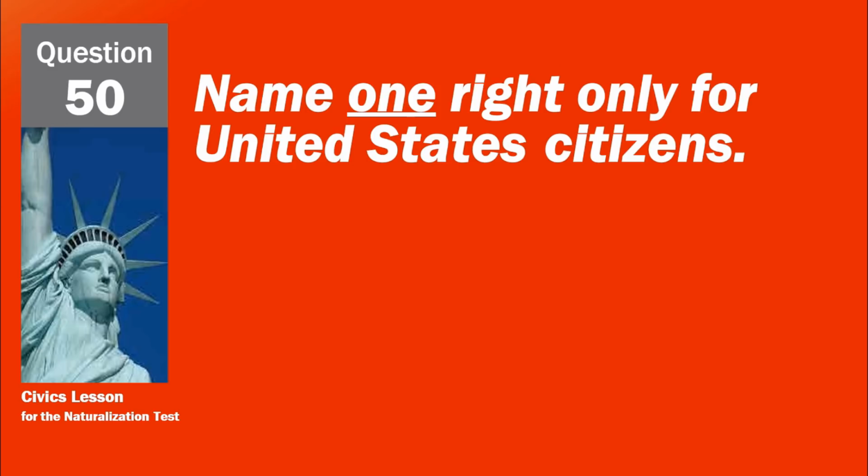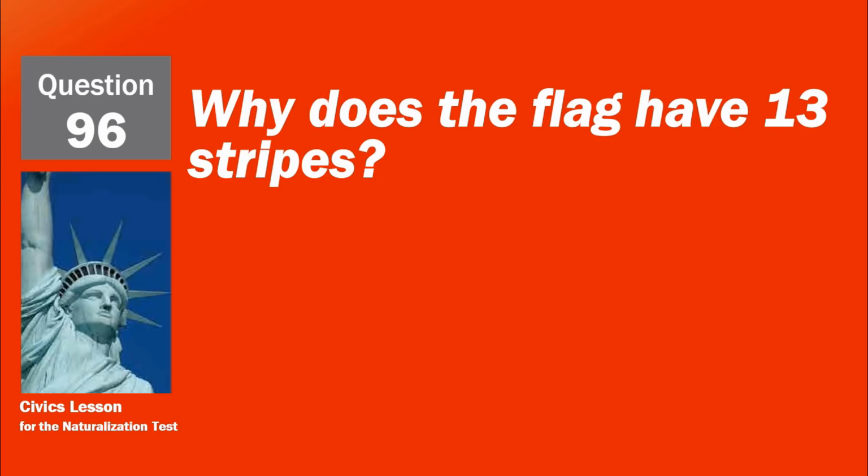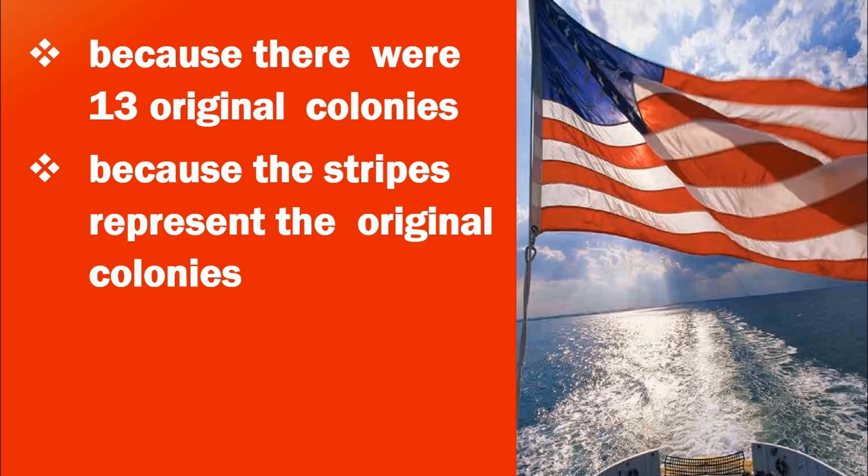Name one right only for United States citizens. Vote in a federal election. Run for federal office. Why does the flag have 13 stripes? Because there were 13 original colonies. Because the stripes represent the original colonies.